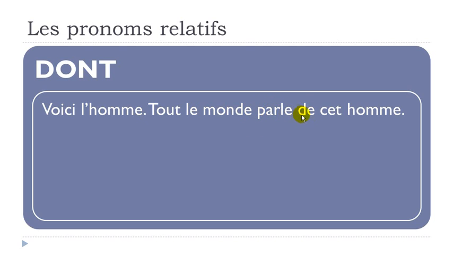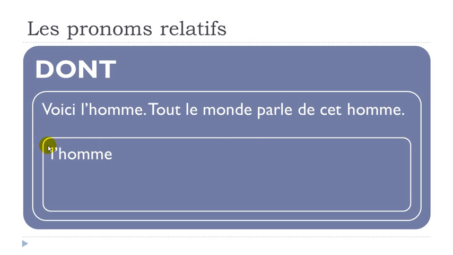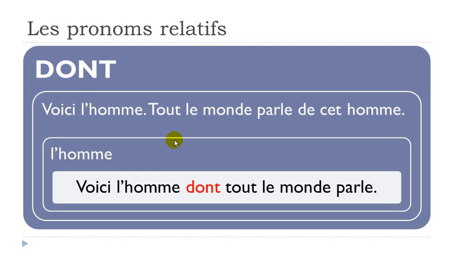Okay, then if you look carefully between our complement here, cet homme, because that's the thing we don't want to repeat, and the verb, between them we've got the preposition de. Okay? And it tells us that if we don't want to repeat l'homme, we will have to use this dont pronom here. And the sentence will go like that. Voici l'homme, so the first part doesn't change. Dont, so you put here your pronom relatif, then tout le monde parle. So you just put back what we've got, subject and verb. Okay, it's not really difficult.